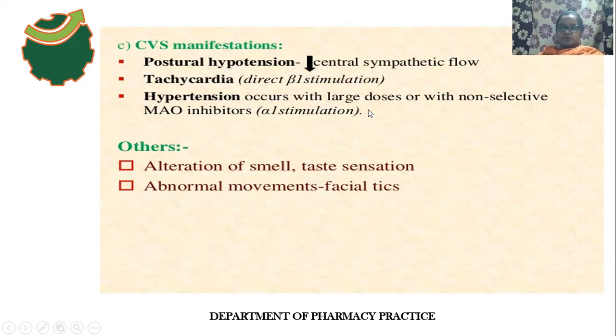large doses or with non-selective monoamine oxidase enzyme inhibitors. These monoamine oxidase enzyme inhibitors prevent the degradation of dopamine in the peripheral region. Then what will happen? The dopamine activity increases at the peripheral region. What is the dopamine activity on the heart? Tachycardia, and the person is affected with hypertension. One more thing, it also activates the alpha 1 receptors. As a result of activation of alpha 1 receptors, hypertension also occurs.